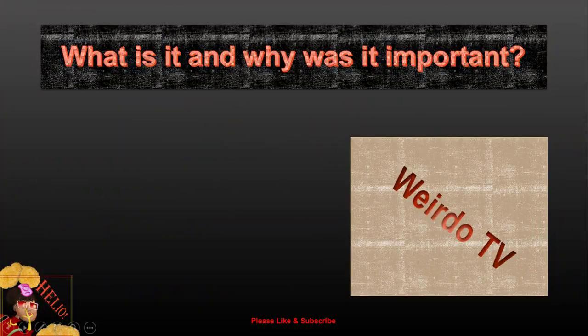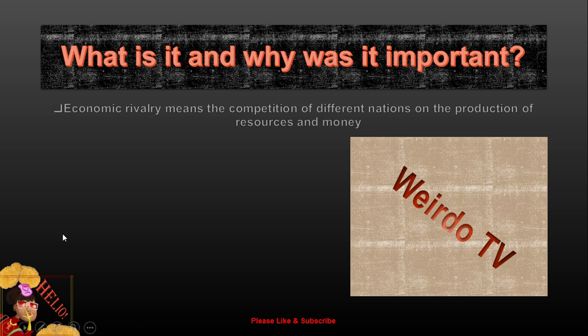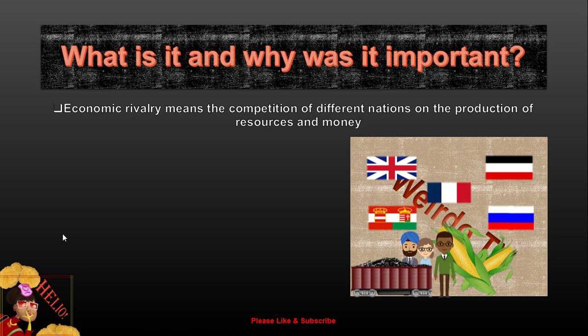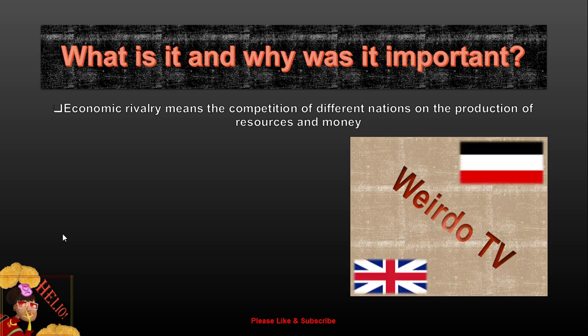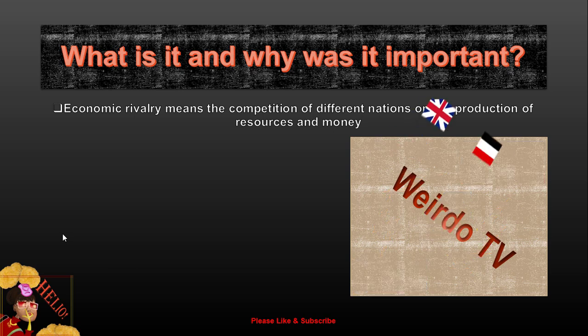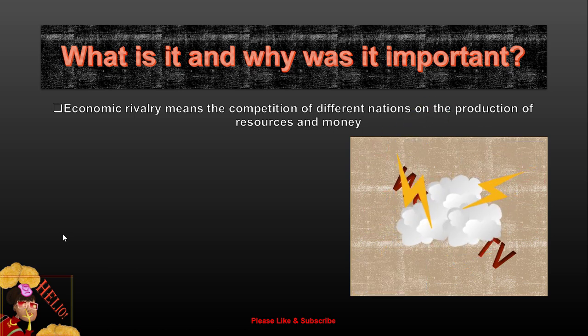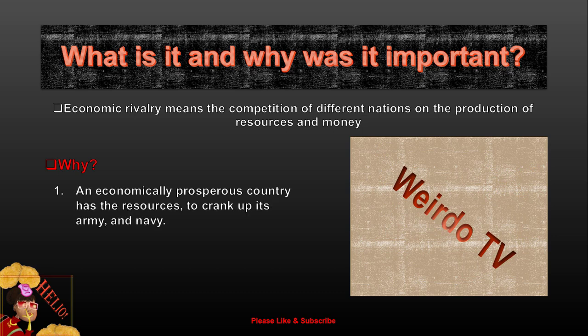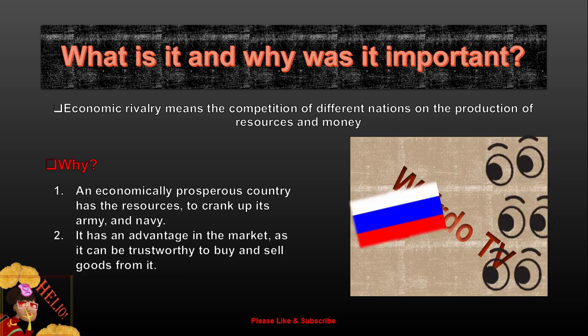First of all, as always, we need to talk about what economic rivalry actually means. Economic rivalry means competition of different nations on the production of resources and money. So it's Britain and Germany, they're competing for who has been able to produce the most steel. The country that has been able to produce the most steel is thus the wealthiest country. And this is important because an economically prosperous country has the resources to crank up its army and its navy. It also has an advantage in the market as it can be trusted to buy and sell goods from.